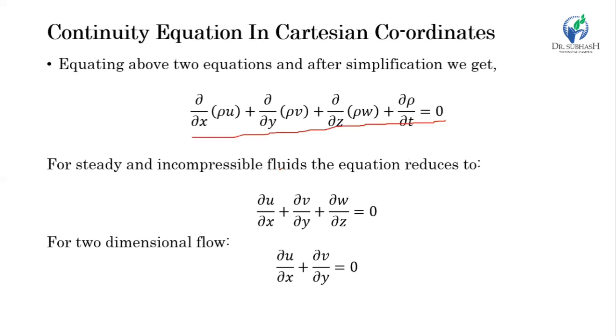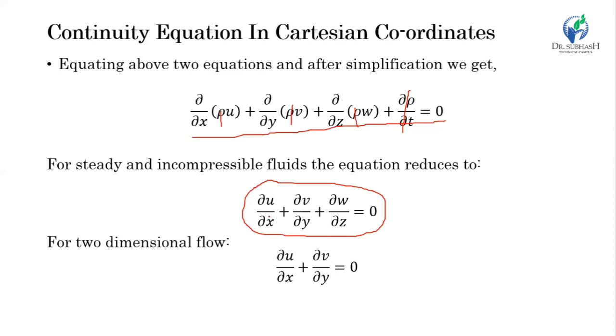But if we consider incompressible flow, then rho is constant, and the constant parameter we can take common from all these terms, and the time-derivative term will be 0 because the derivative of a constant is 0. So we get the continuity equation in the three-dimensional Cartesian coordinate system for incompressible and steady flow. So this is three-dimensional.